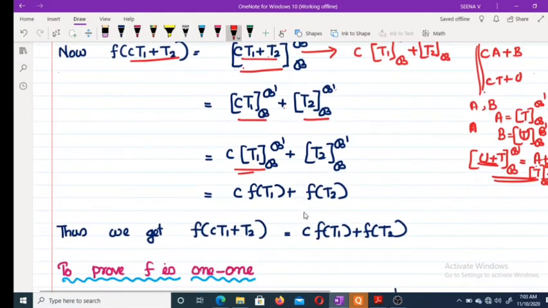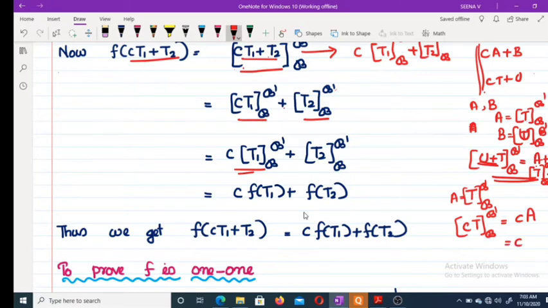And from here we also have, if A is the matrix of T related to B and B dash, then matrix of CT related to B and B dash is the same as CA, which is equal to C times matrix of T related to B and B dash. We are using this result here.